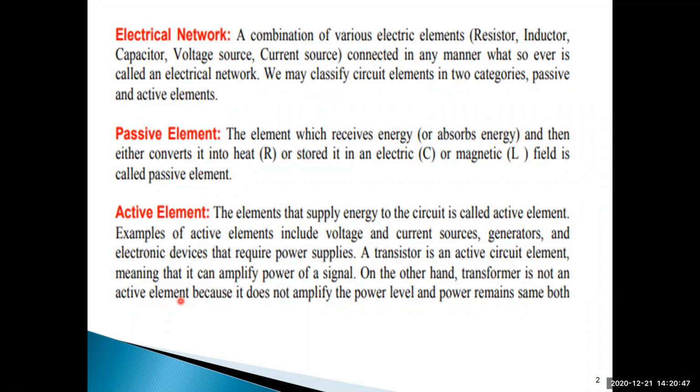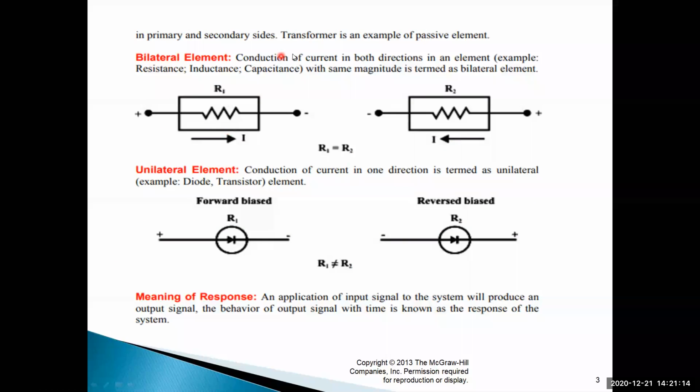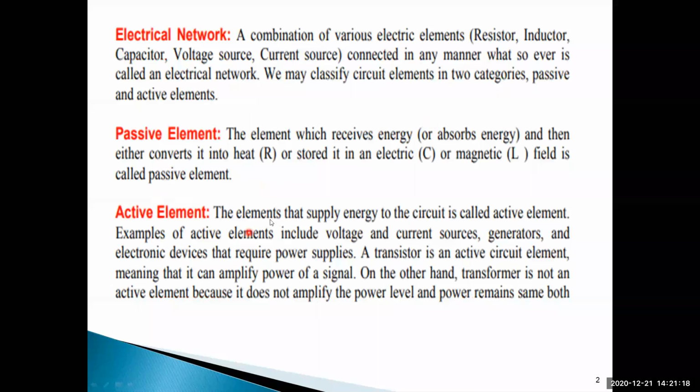That means voltage V1 on the input side, current I1 on the input side, and the power is nothing but V1 I1. The input side power and the output side power are always constant. That's why the transformer is not an active element, because it does not amplify the power level, and power remains the same in both the primary and secondary sides. The transformer is an example of a passive element. It's clear. I think all of you have completed this.